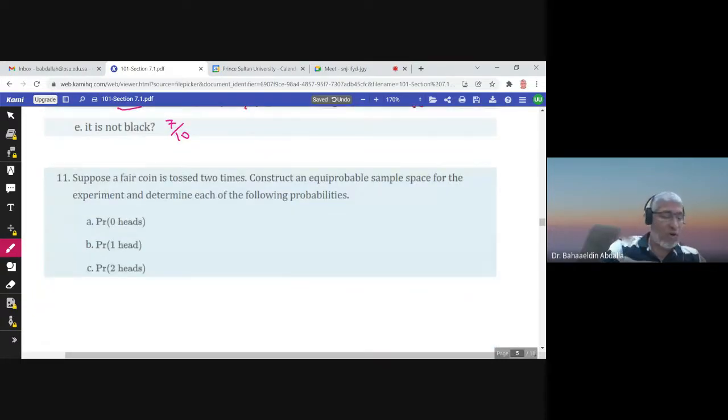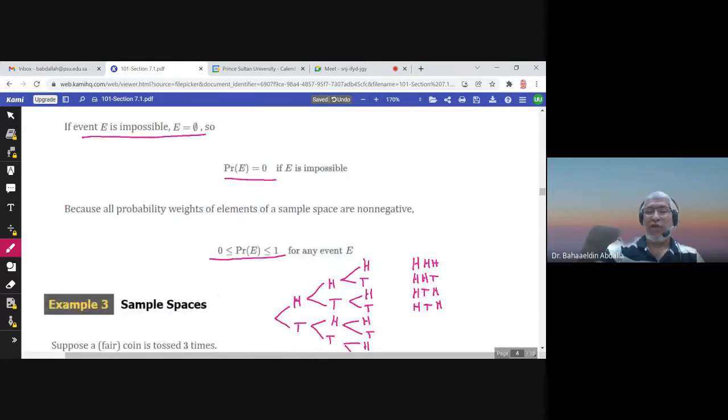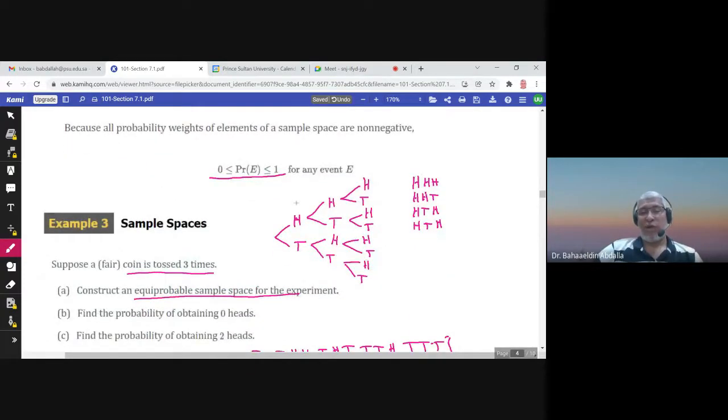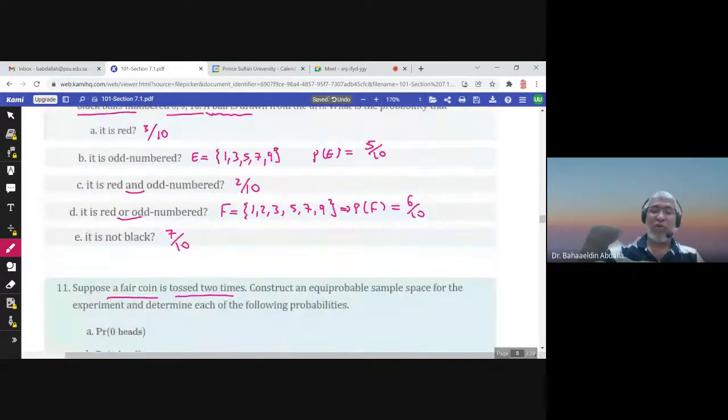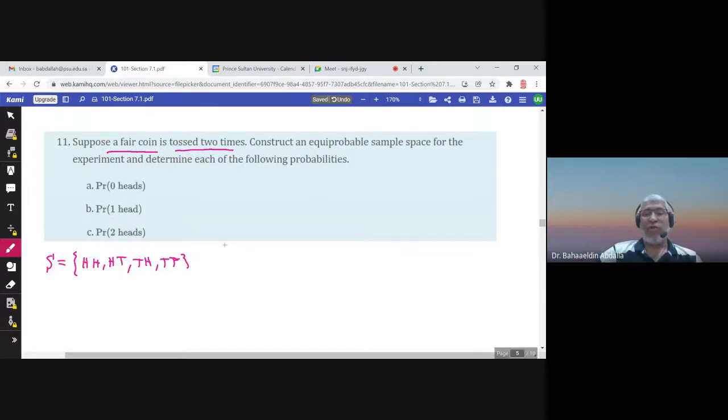Suppose a fair coin is tossed. A fair coin is tossed 2 times. Okay. 2 times means what? What would be the sample space? We have seen it. HH in this case, HT, TH, and TT. Okay. We did the tree diagram for 3 coins. Now just consider the first 2 branches, these 2. So HH, HT, TH, and TT. And remember 2 coins, so 2 to the power 2 is 4. So we have 4 elements in the sample space. It is equally likely, so probability of any one of them is 1 over 4.